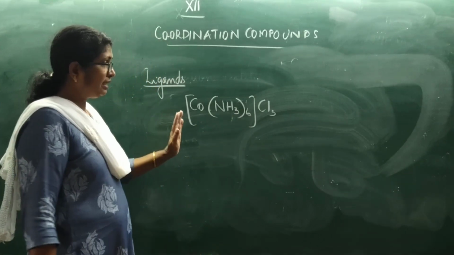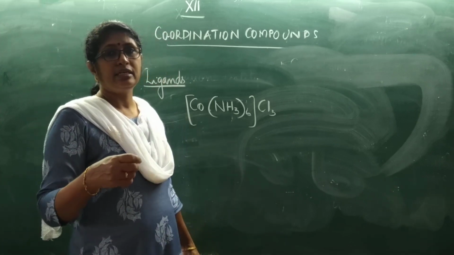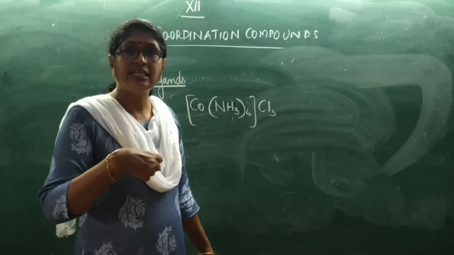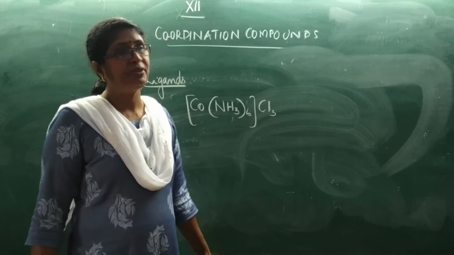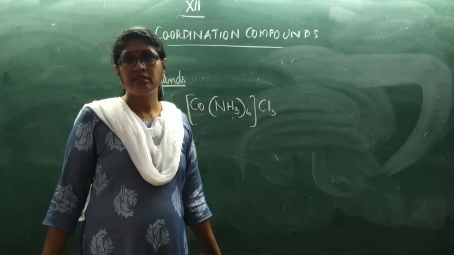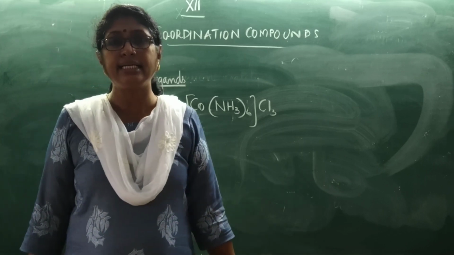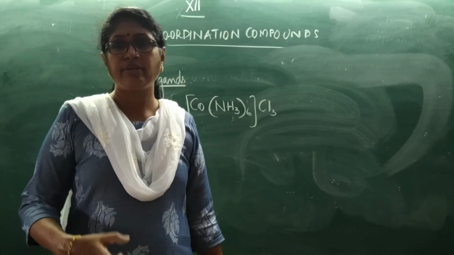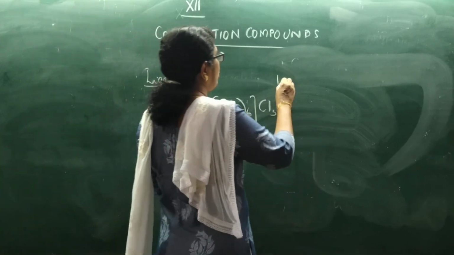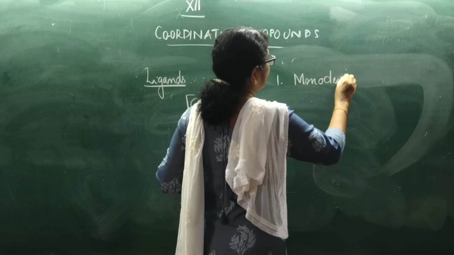Now, ligands are of different types. Depending on the number of pairs they are donating, or the number of sigma bonds they are forming, we can classify them into monodentate, then bidentate, tridentate, tetradentate or even polydentate ligands. So first we will take monodentate ligands.